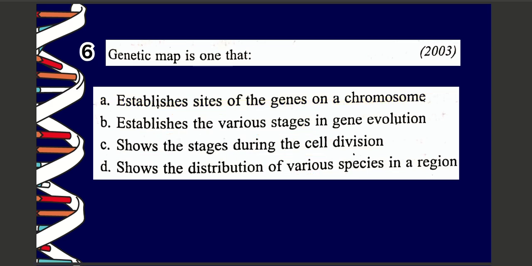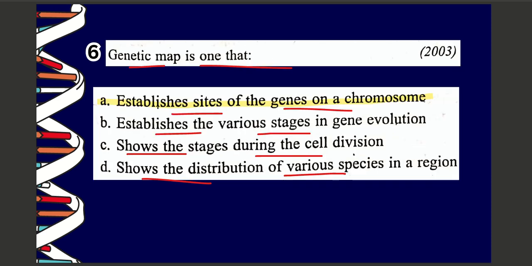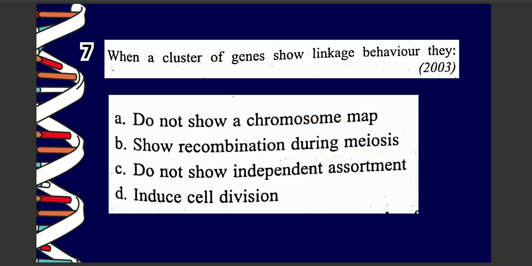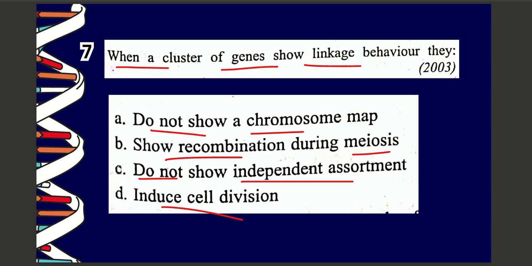Next question, question number 7. When a cluster of genes shows linkage behavior, they A. do not show a chromosome map, B. show recombination during meiosis, C. do not show independent assortment, D. induce cell division. The correct option is option number C, which is do not show independent assortment.